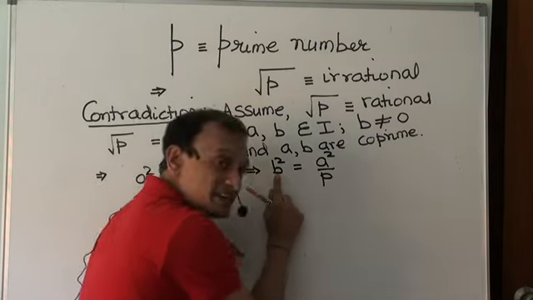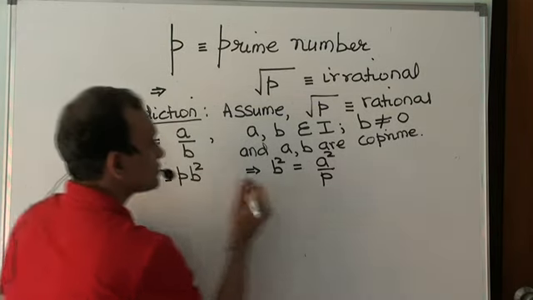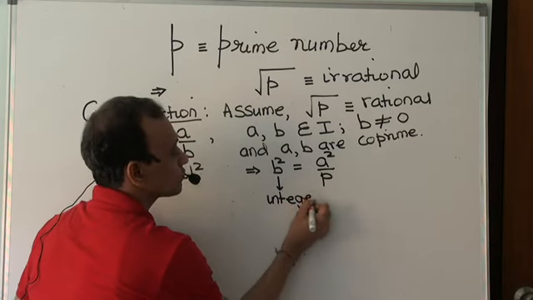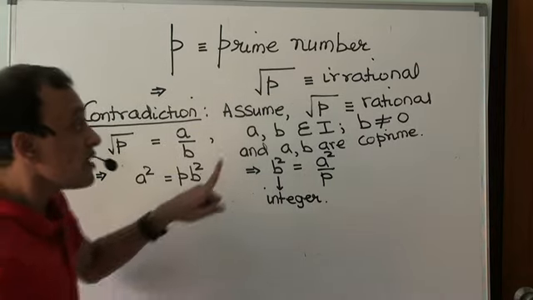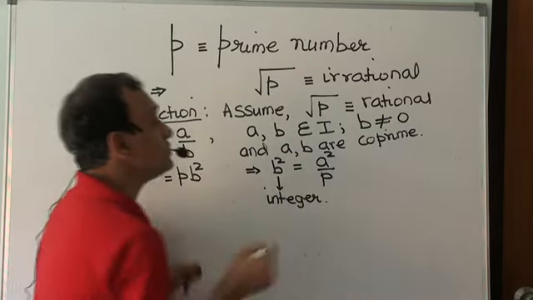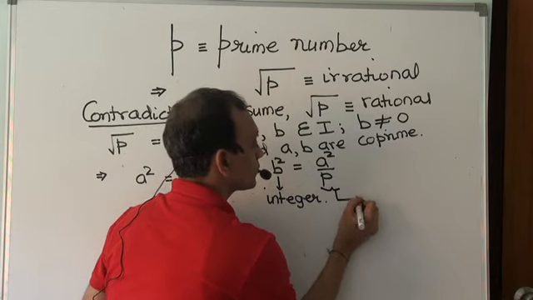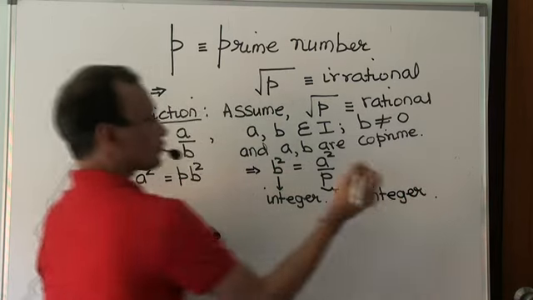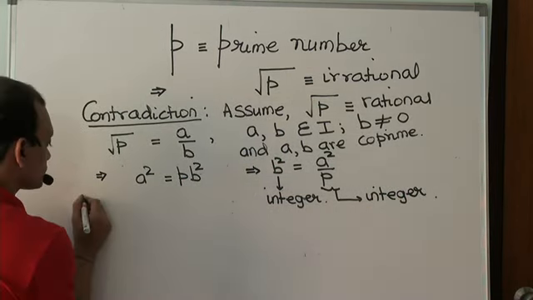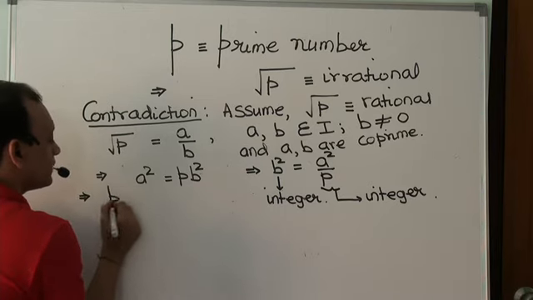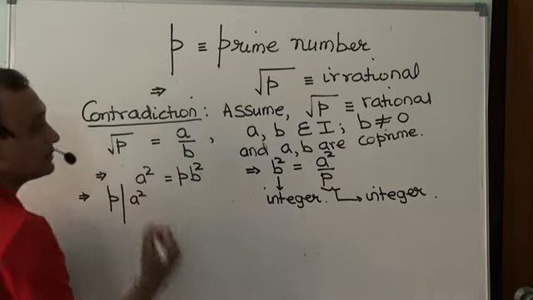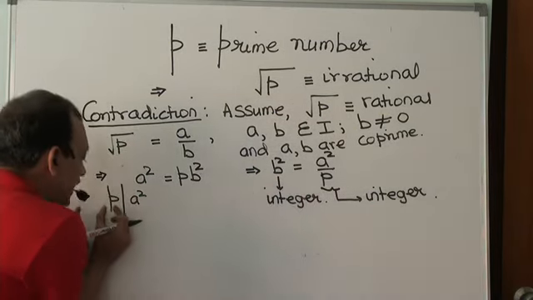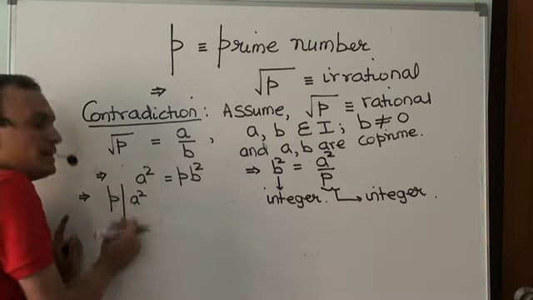Since b is an integer, b squared would be an integer. And therefore, a squared by p must be an integer. Right? Which means p must divide a squared, must be perfectly divisible by p. The notation for that is p divides a squared.